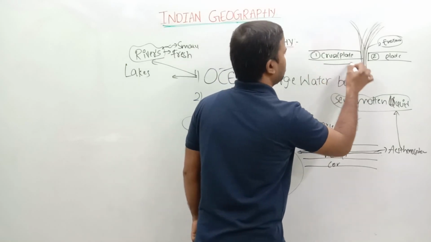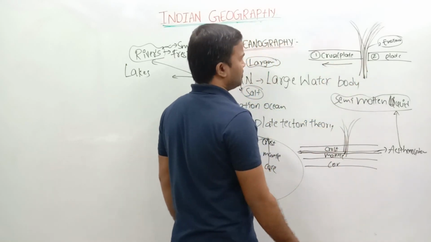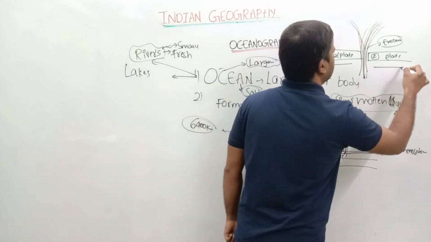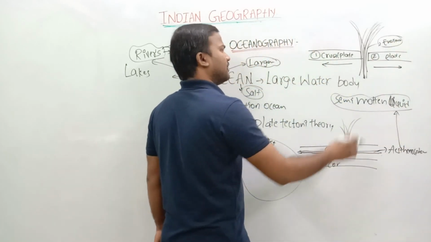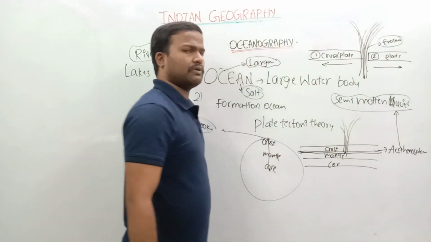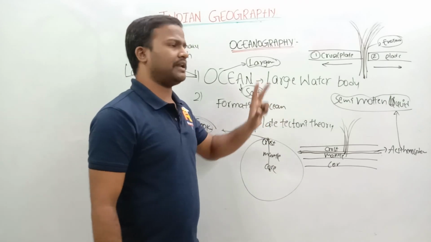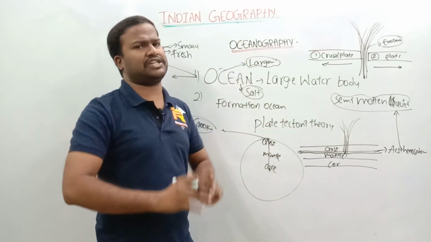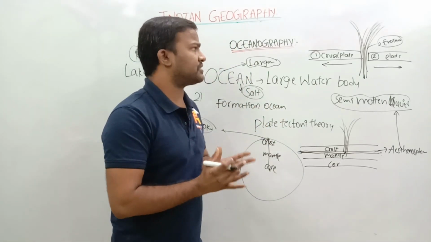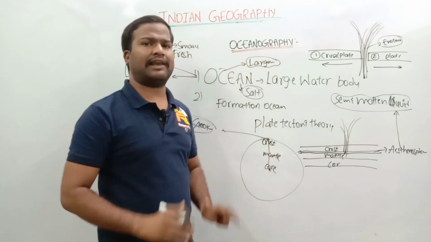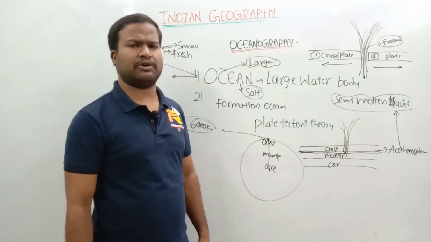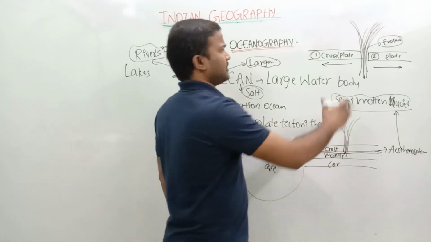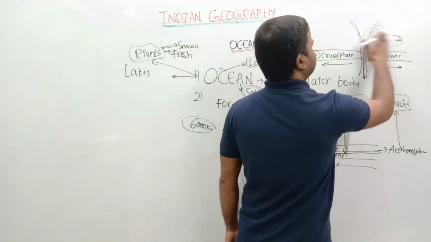Plate 1 moves in this direction and plate 2 moves in this direction, due to the enormous energy created by volcanism.